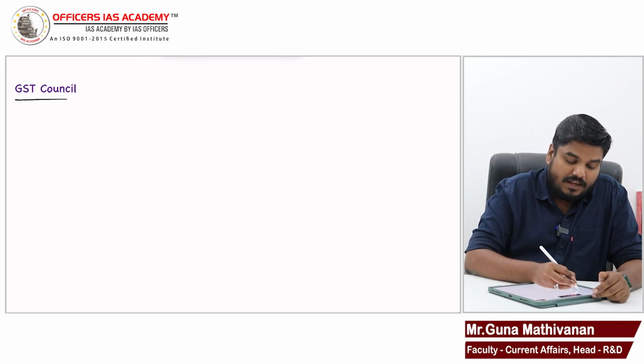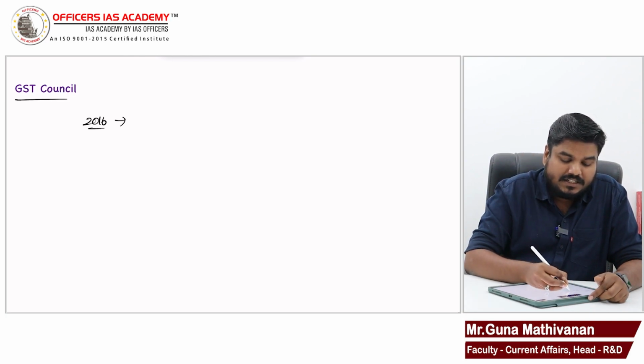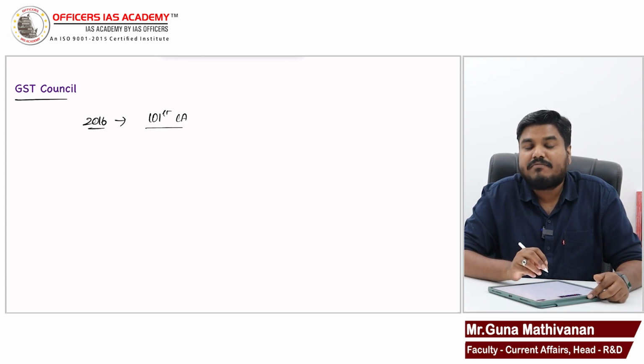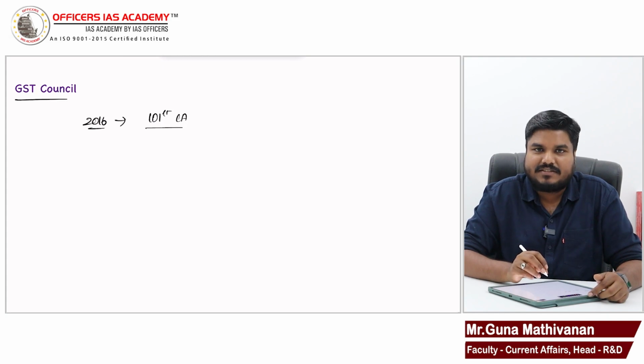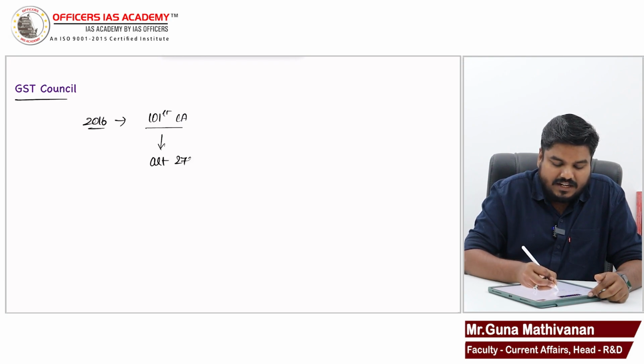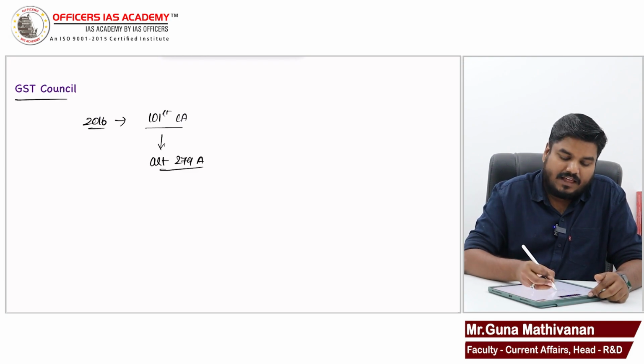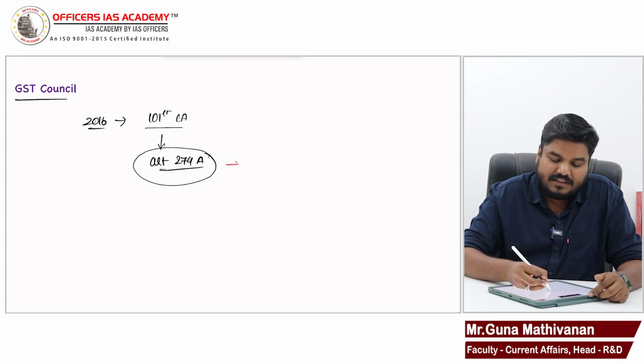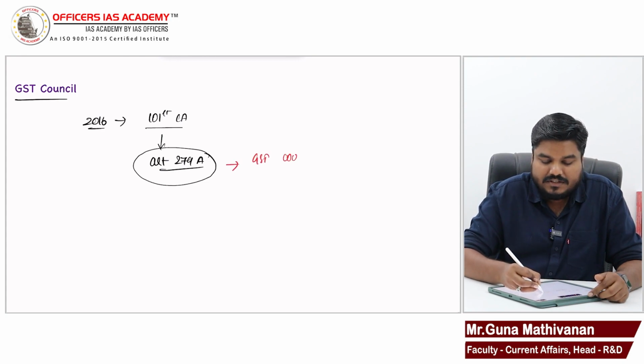We all know in 2016, government introduced the 101st constitutional amendment for introducing the most important tax reform, that is GST. So this 101st constitutional amendment also came with article 279A, and that 279A is dealing with GST Council.